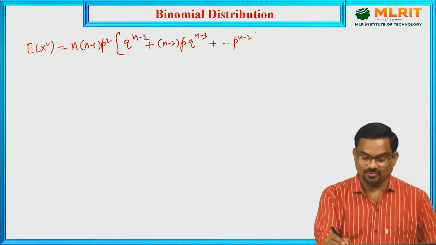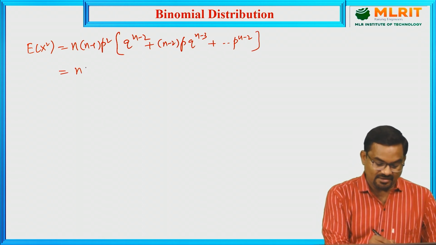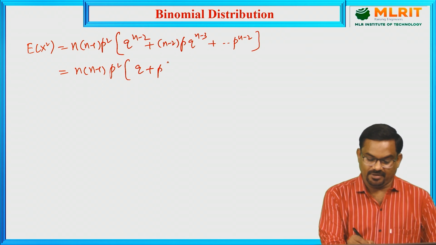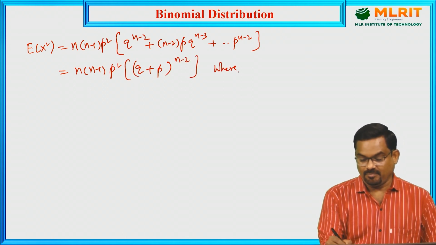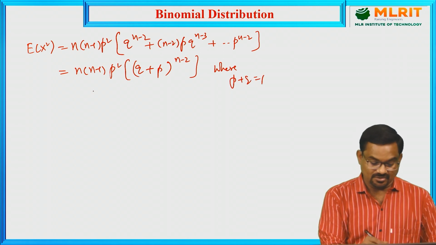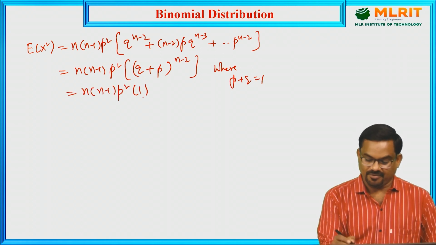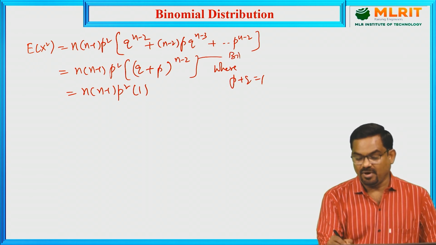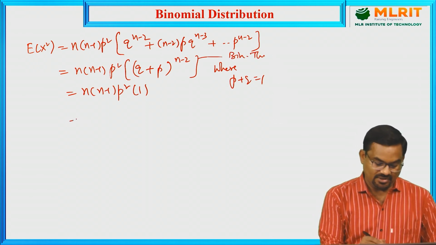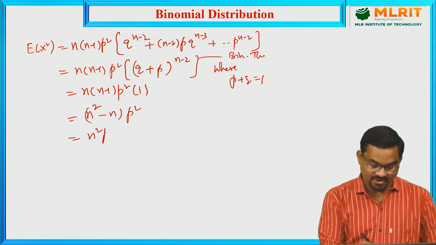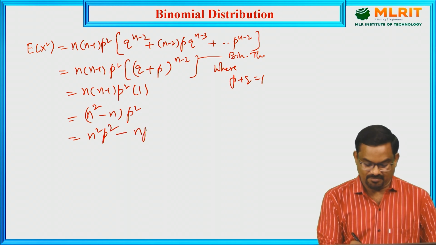And again, this is the sum of (q plus p) power n minus 2, where p plus q equal to 1. So this value becomes p square into 1, and this is using the binomial theorem. So here this is (n square minus n) into p square, which is n square p square minus np square.